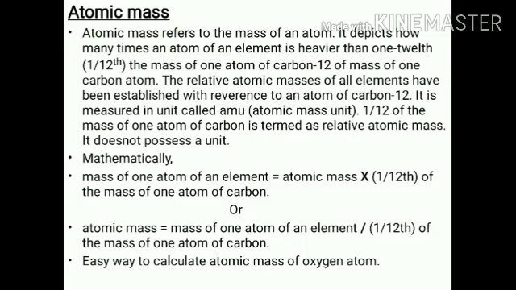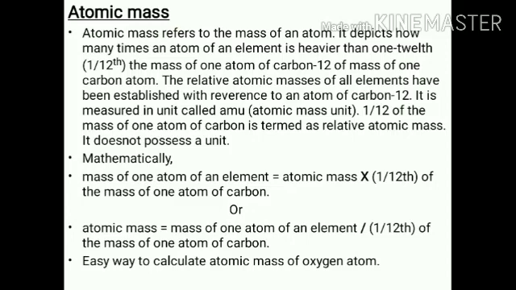Now mathematically we can see the formula of atomic mass. It is the mass of one atom of the element multiplied by 1/12 mass of the carbon atom. Or we can say the formula of atomic mass is the mass of the element upon 1/12 mass of the carbon.